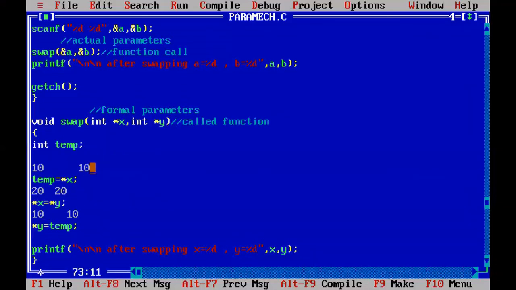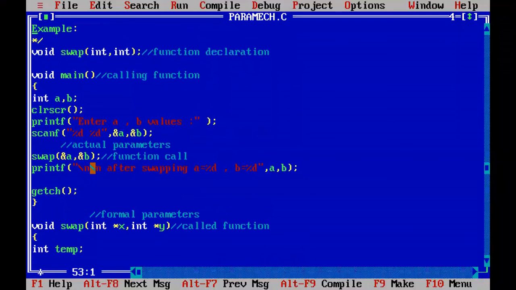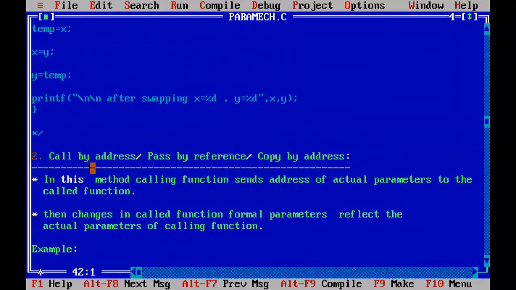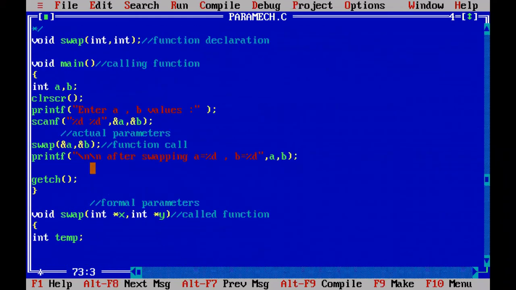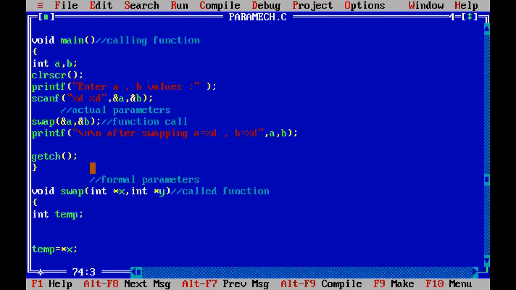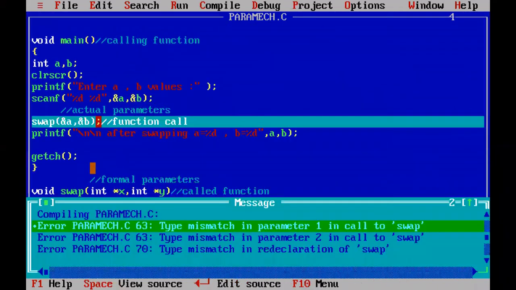Remove all this unwanted code because it is not C language code. And comment the theory part. Remove this comment. Comment up to here. Just uncomment the program. Alt F9. 3 errors.